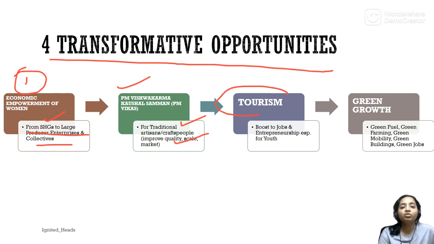Then we saw how the tourism sector is an opportunity and how the government wants to boost this for job creation and for entrepreneurship. Green growth: India is the pioneer in green growth, and we want to pursue green fuel, green farming, green mobility, green building, green jobs.